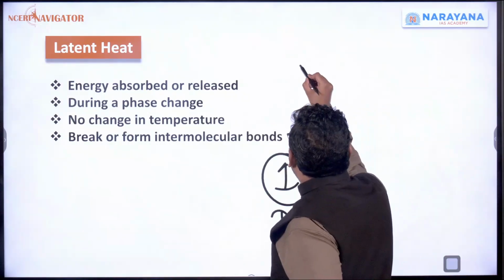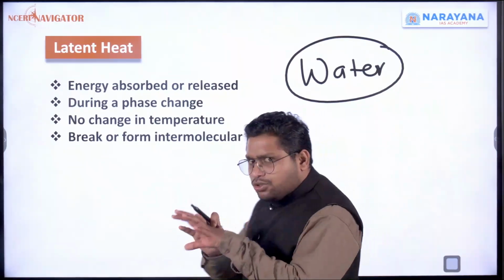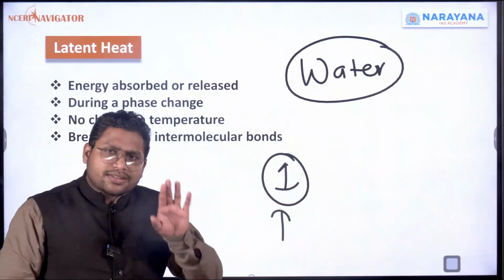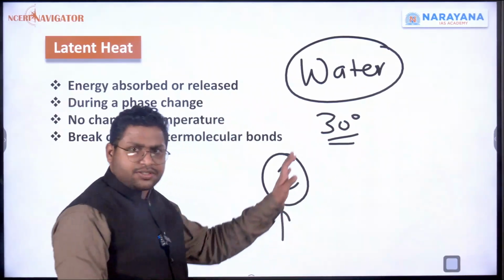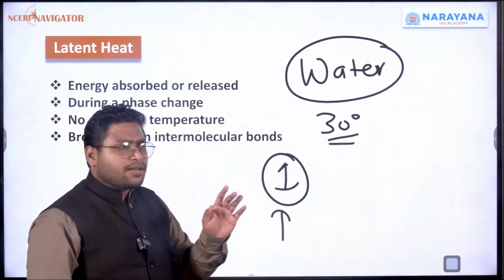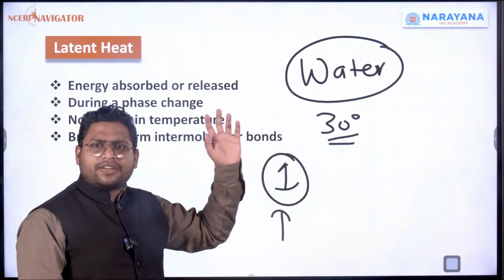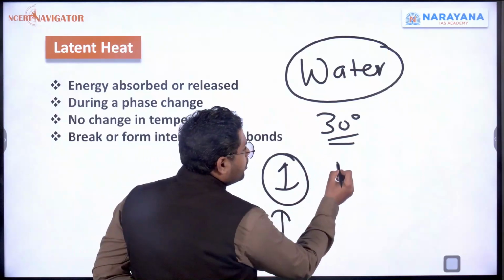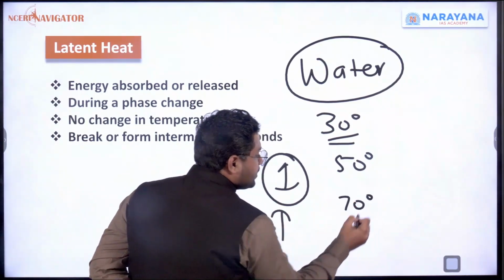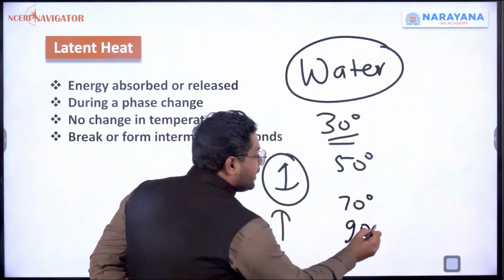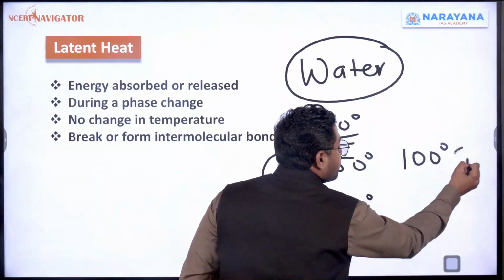I'll give you the best example of water. At room temperature or normal temperature, water is in liquid form. Let's say right now water is at 30 degrees, just for the assumption. I have started giving this water some heat, continuously. After some time I saw the temperature of the water is 50 degrees. After some time it has become 70 degrees Celsius, then 90 degrees Celsius, and after some time it became 100 degrees Celsius.